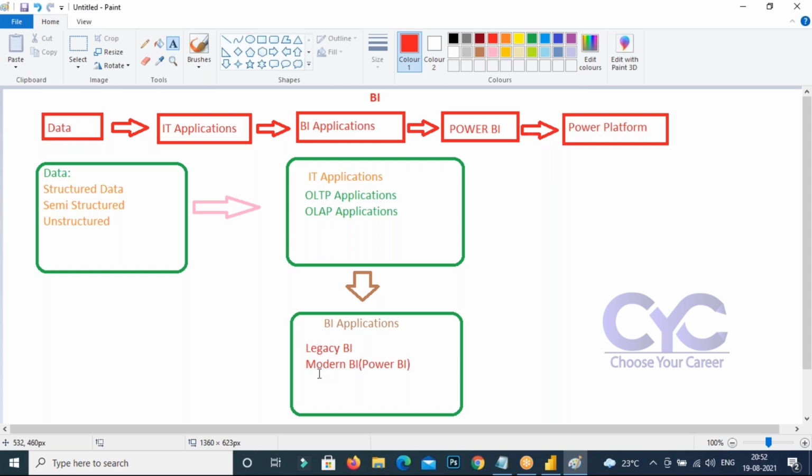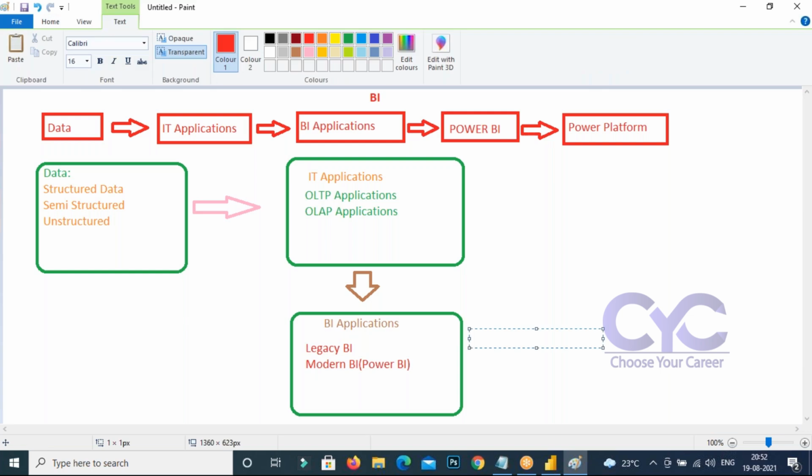Its main property is that it takes data as input, and the output it gives is reports and dashboards.